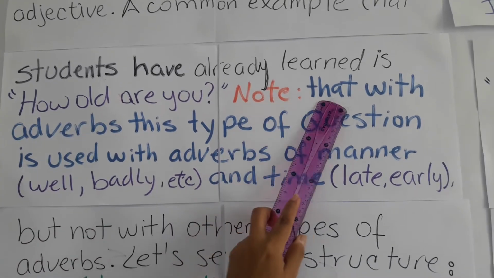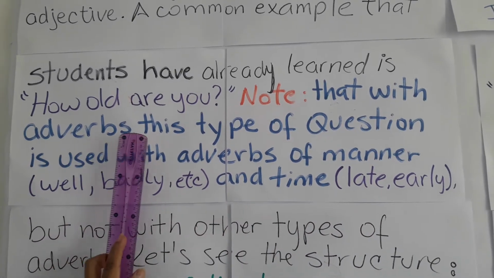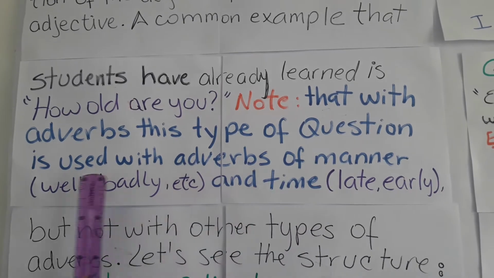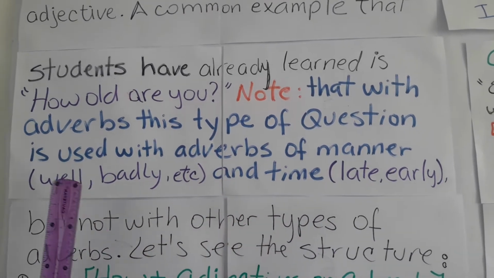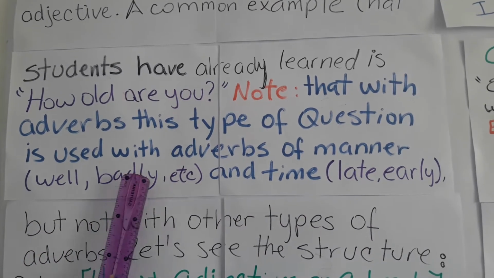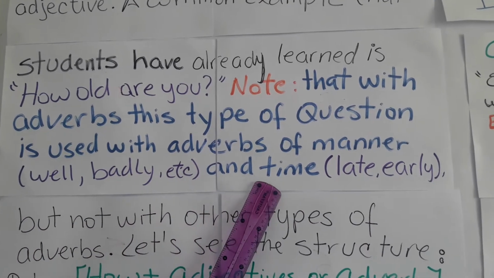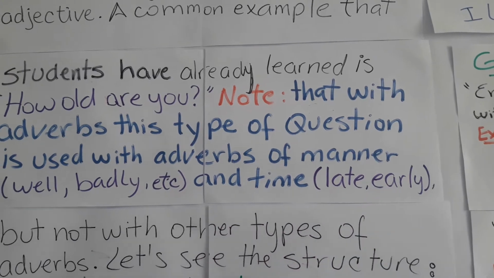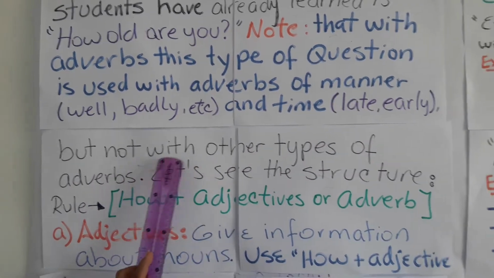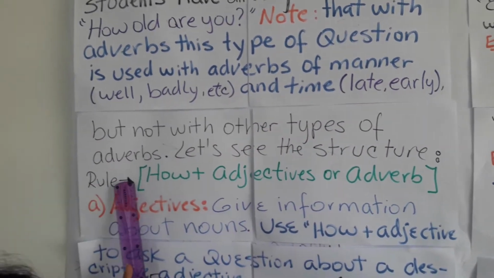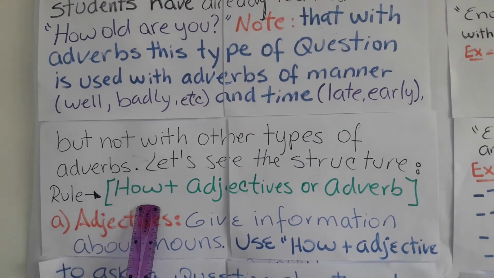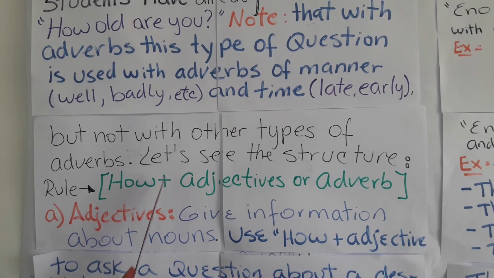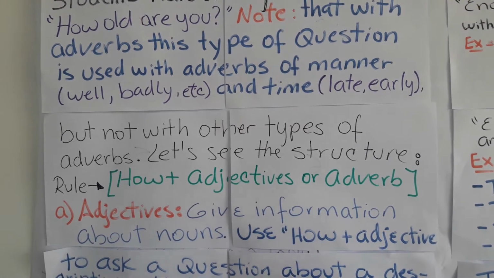Note that this type of question is used with adverbs of manner, like well, badly, and so on, and time, like late, early, but not with other types of adverbs. Let's see the structure, the rule: how plus adjective or adverb.